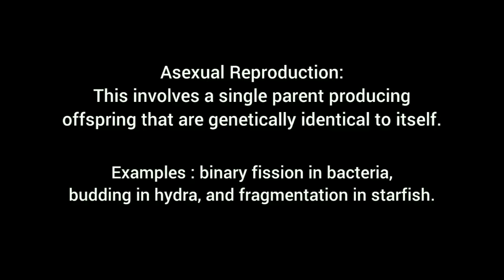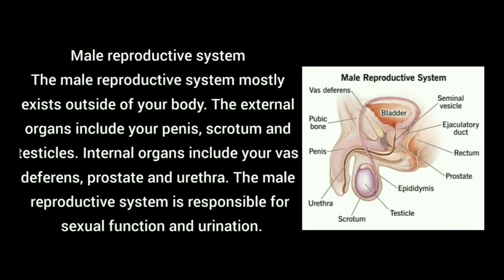Examples of asexual reproduction are binary fission in bacteria, budding in hydra, and fragmentation in starfish. Now, reproduction in human beings. First, we are learning about the reproductive system in males.